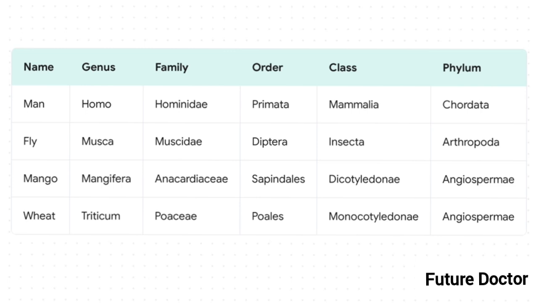Then look at a simple housefly. Its scientific name is Musca domestica. It belongs to the genus Musca, family Muscidae, order Diptera, class Insecta, and phylum Arthropoda. And we can do the exact same thing for plants. Wheat is Triticum aestivum, sitting elegantly in the Poaceae family all the way up to the Angiospermae division. It just proves that no matter how drastically different two organisms might be, this universal language can categorize them flawlessly.